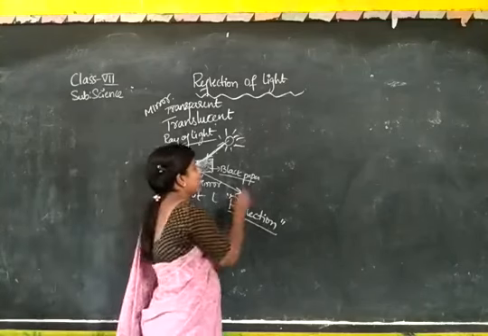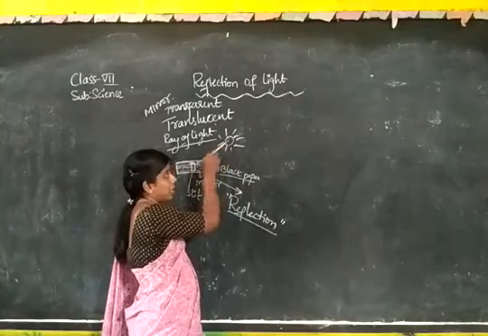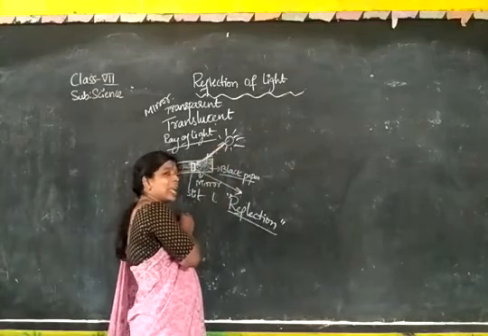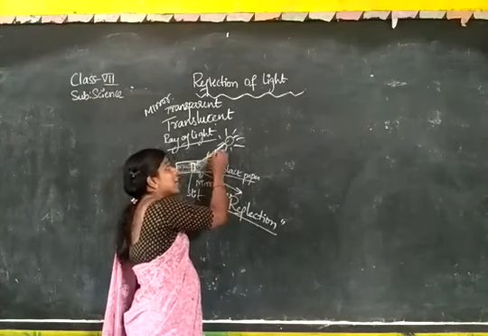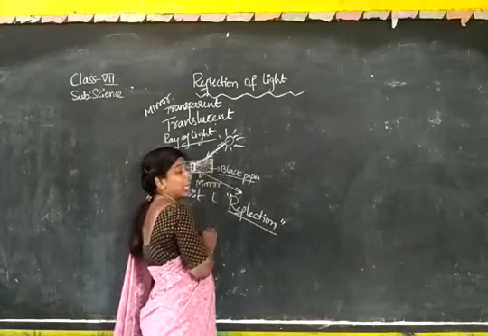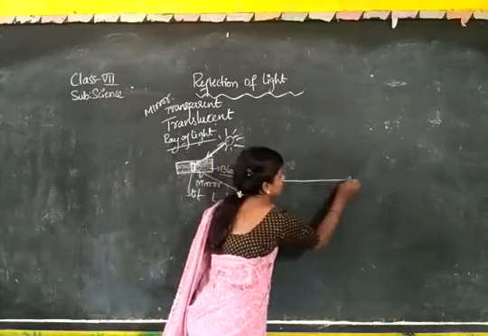Now see, whatever light we see with the help of the sun, here we use sunlight, no? You take any candle or torch light, whatever ray is falling on the mirror. See, for example, this is the mirror.